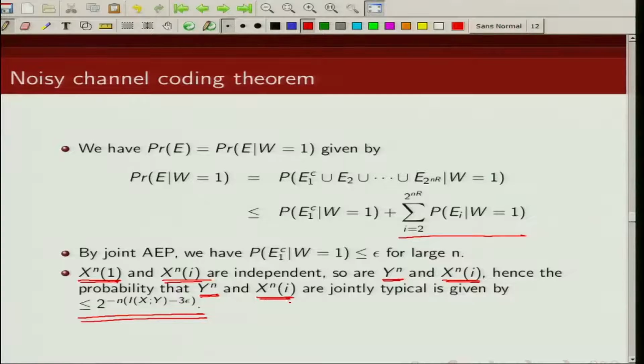This also follows from the property of jointly typical sequences. This we have proved in the previous lecture. So when x^n(i) and y^n are independent, the probability that they are jointly typical is upper bounded by this.